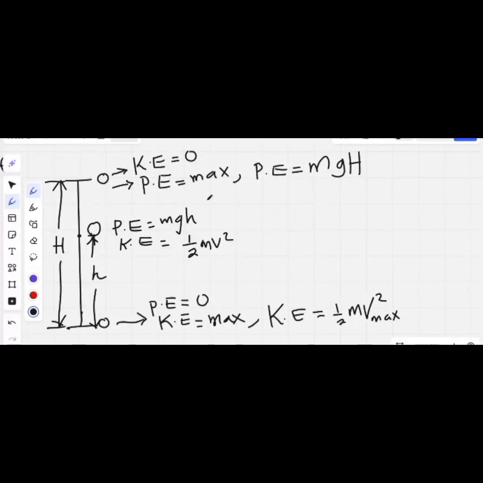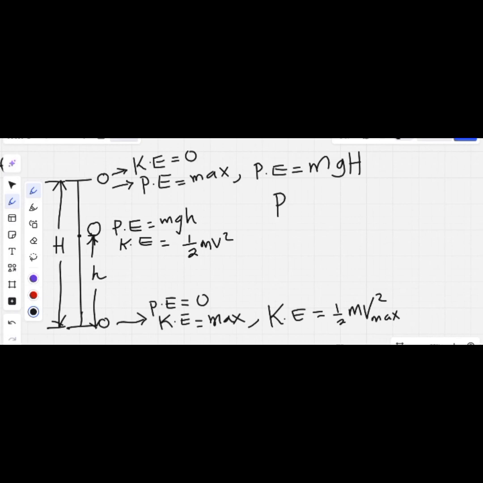So by the conservation of mechanical energy, at all points, the sum of the potential energy and kinetic energy must be constant. Which means at the top here, the total energy I have there is the maximum potential energy.